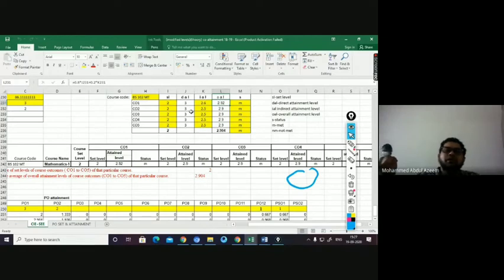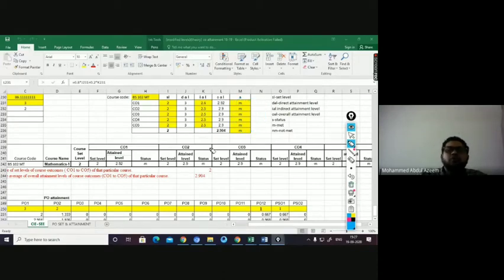By comparing your set level and overall attainment level, you will decide whether it is met or not met. Here the set level is 2, and your overall attainment is more than 2 in all cases. So automatically it is met. You have written met here.